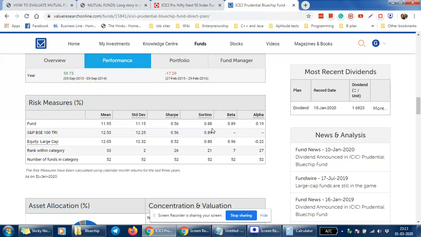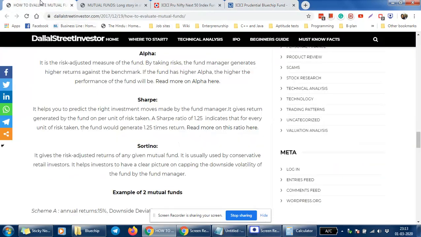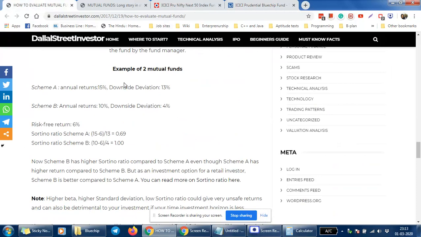The PSU stocks are becoming garbage, like PNB, IOCL and IOC. All the stocks are going garbage, and most of the stocks are trading at their 52-week low. Such stocks are clearly to be avoided. And the funds which have invested in these kinds of PSU stocks will have a very low Sortino ratio. For the calculation, I have also taken an example here.